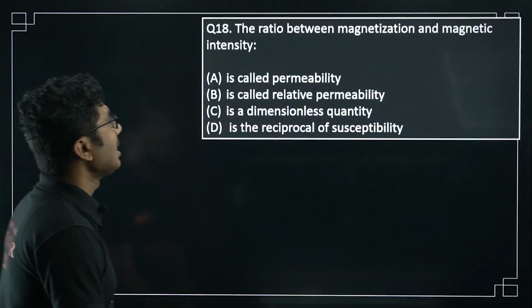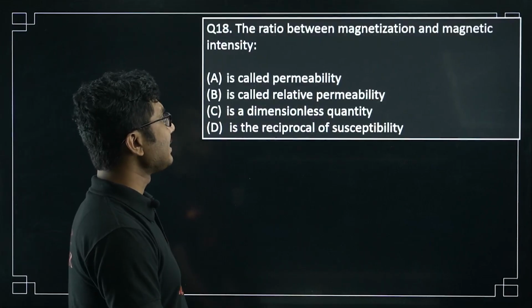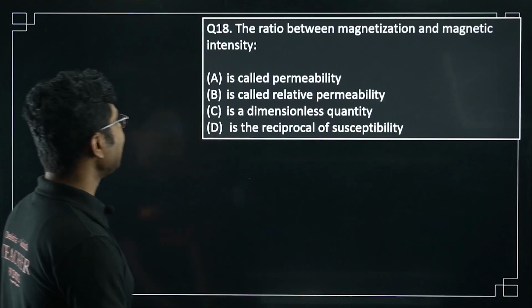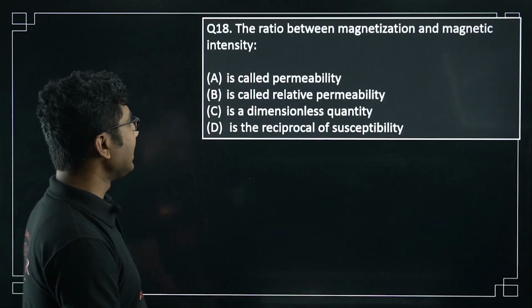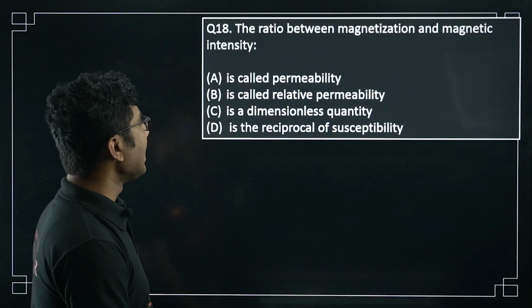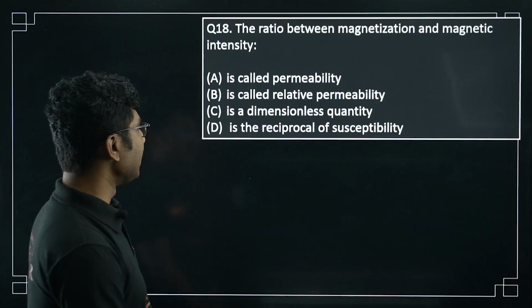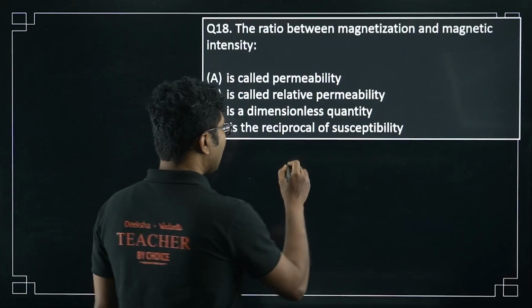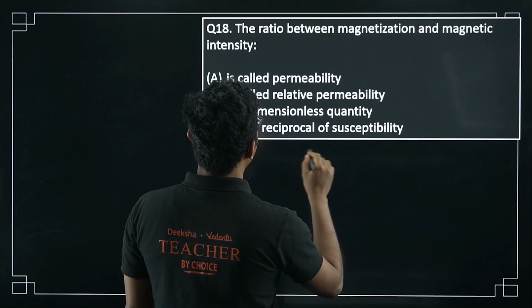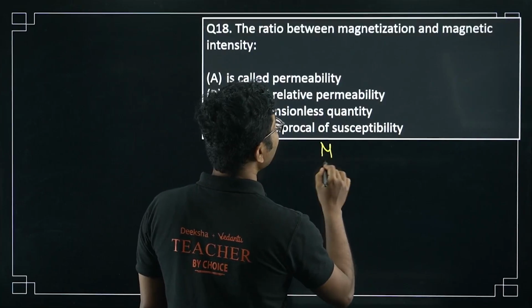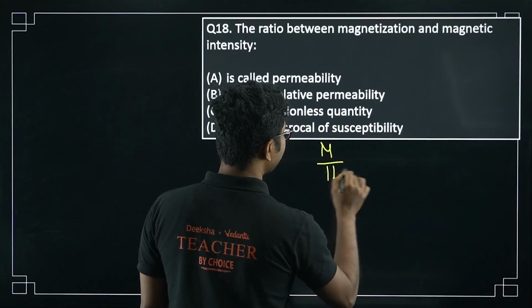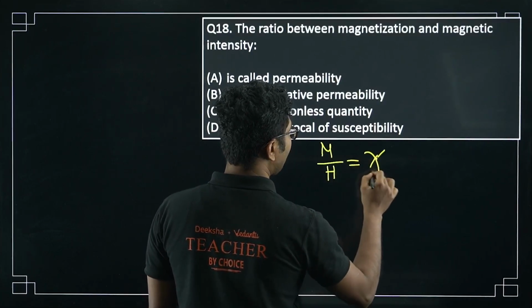Next question. The ratio between magnetization and magnetic intensity is called permeability, relative permeability, a dimensionless quantity, or the reciprocal of susceptibility. The ratio of magnetization to magnetic intensity is basically susceptibility.